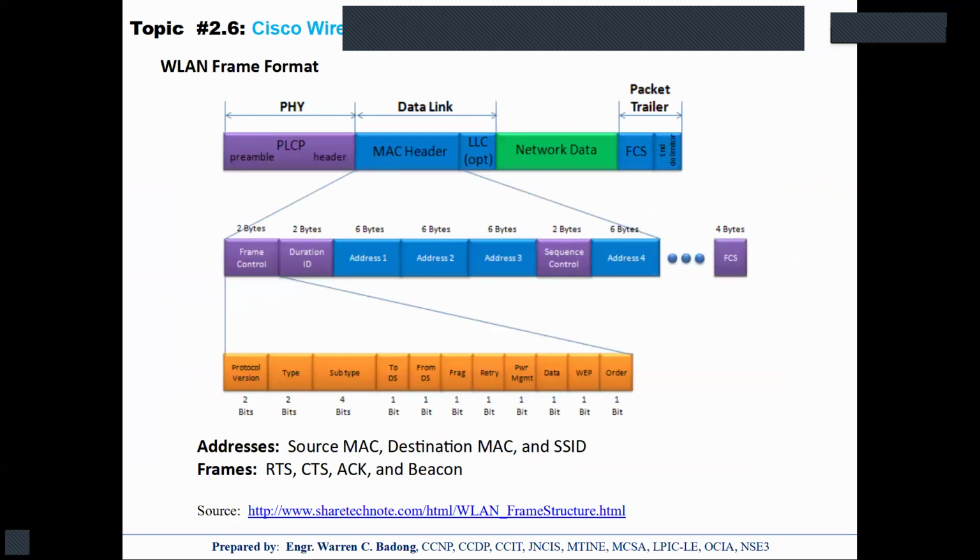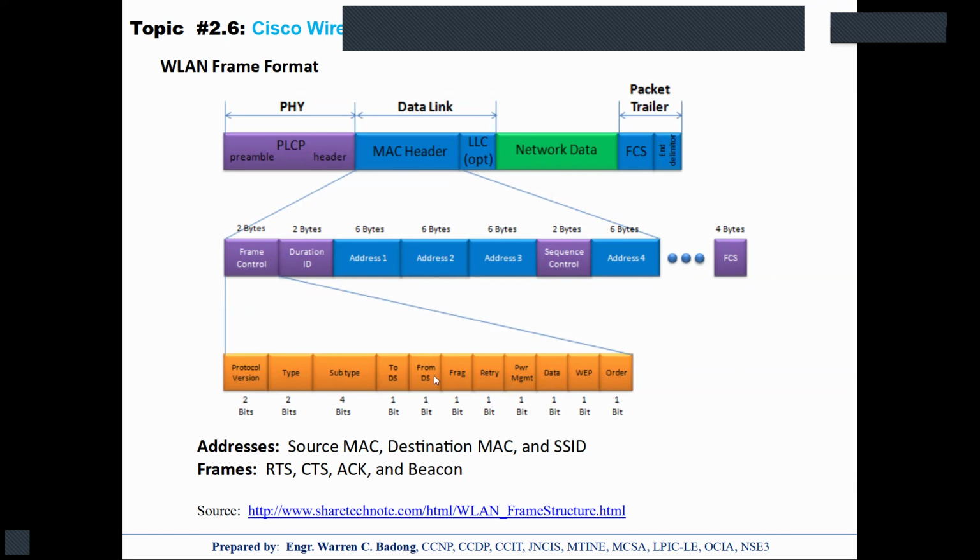Now this is the frame format of the frame that is sent from a wireless device to another. One important thing to note here is that in the address field in the MAC header, there are three addresses. That's the source MAC address, the destination, and also the SSID where they are connected to.